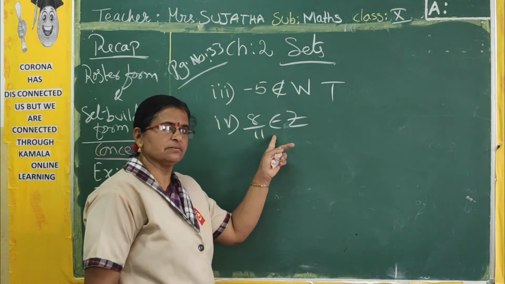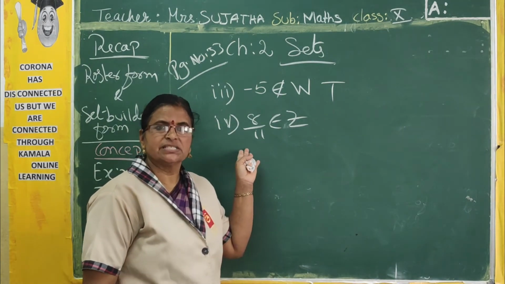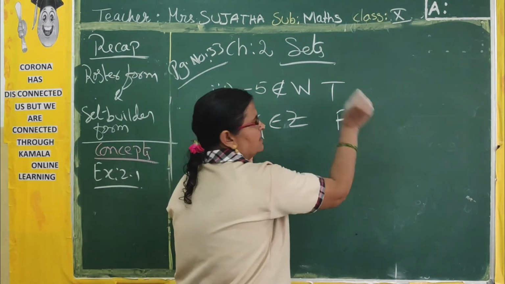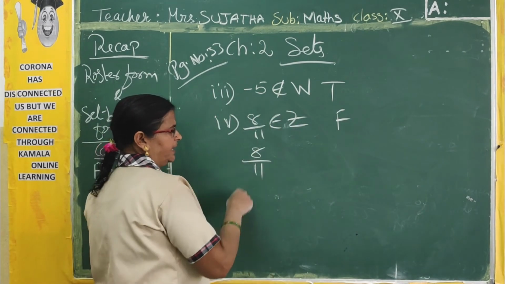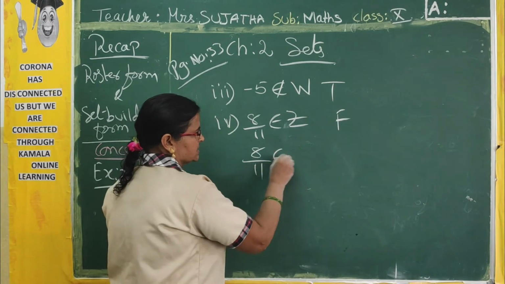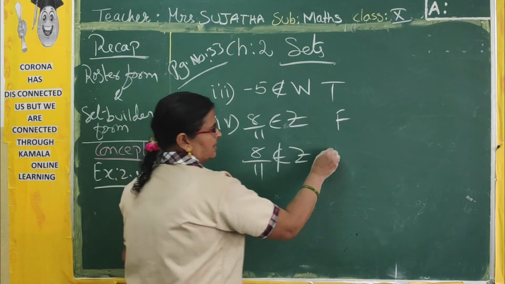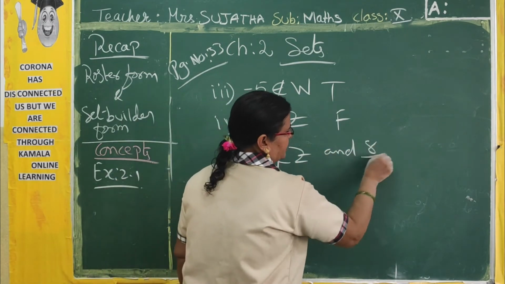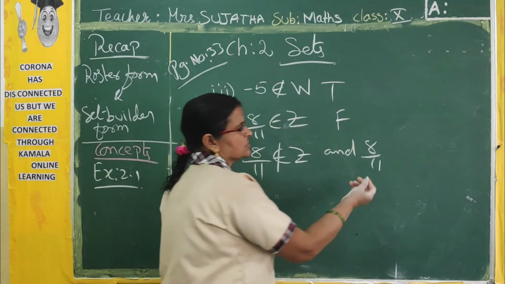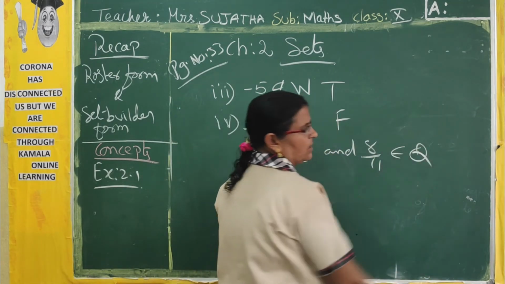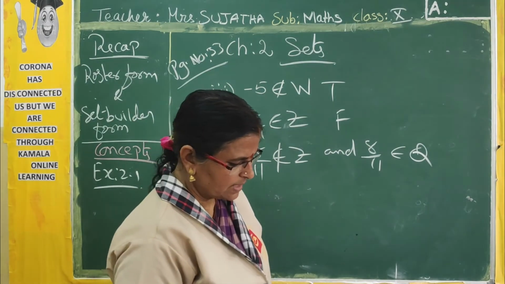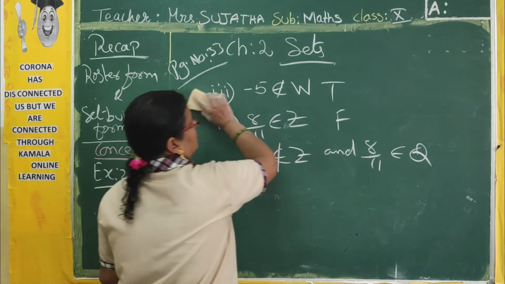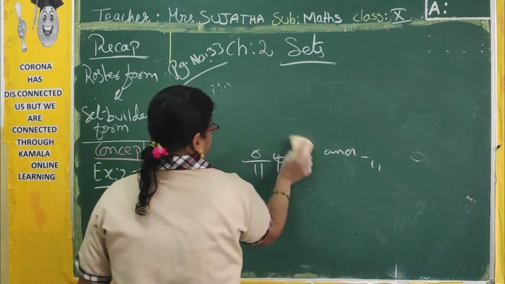Now, here belongs is the given. So, is it a correct statement? No. So, it is a false statement. What justification do you write? 8 by 11 does not belong to Z, and if you want to give more, you can also give: it belongs to the set of rational numbers, which is indicated by Q. Now, the fourth sum is over. Now, come to the fifth one.